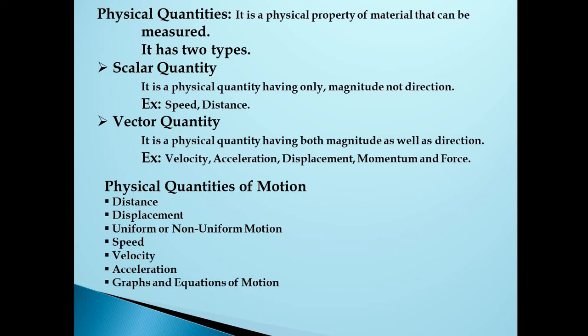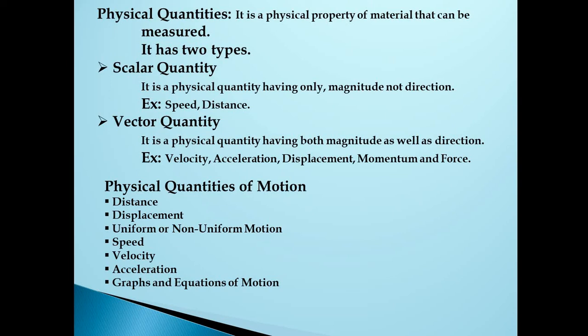Speed, how much speed the object has. If the object is in motion, they will have speed, right? And the velocity, and the acceleration, rate of change of velocity, distance, displacement by time, and also the graph and equations of motion. These are the topics that we will cover in the next class, but these are the physical quantities of a motion where you can measure.